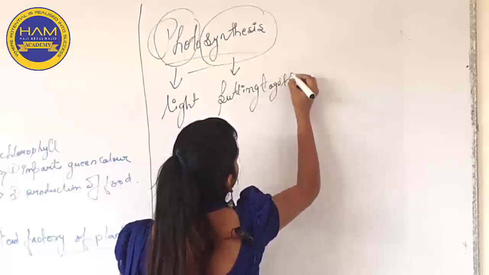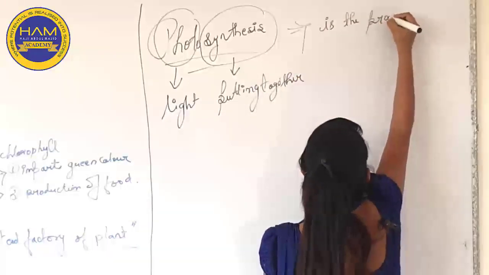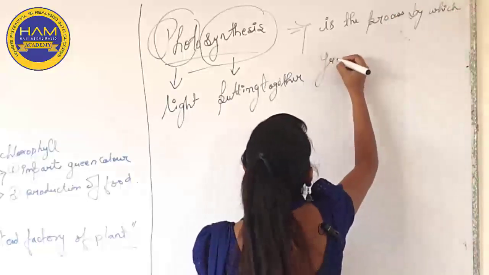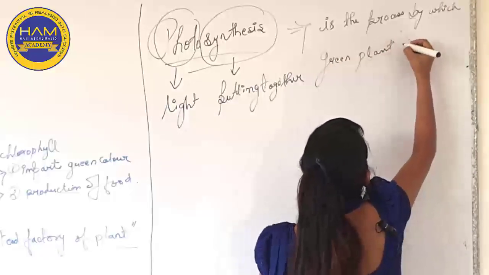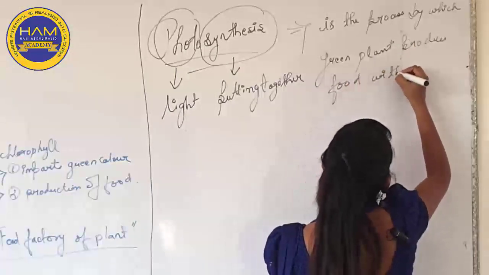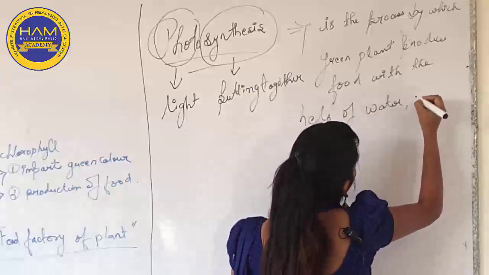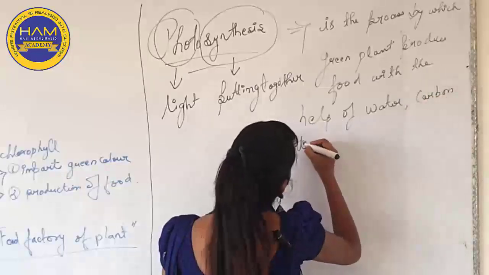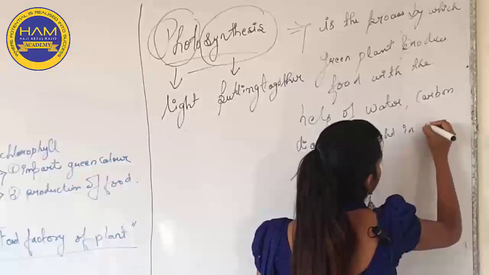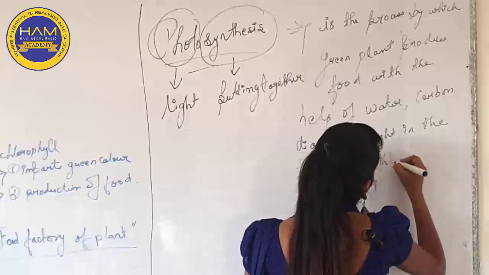So we can say that photosynthesis is the process by which green plants produce food with the help of water, carbon dioxide, sunlight, in the presence of chlorophyll.